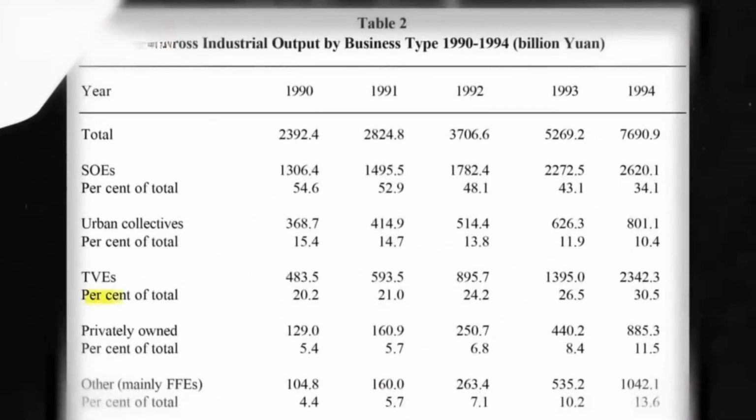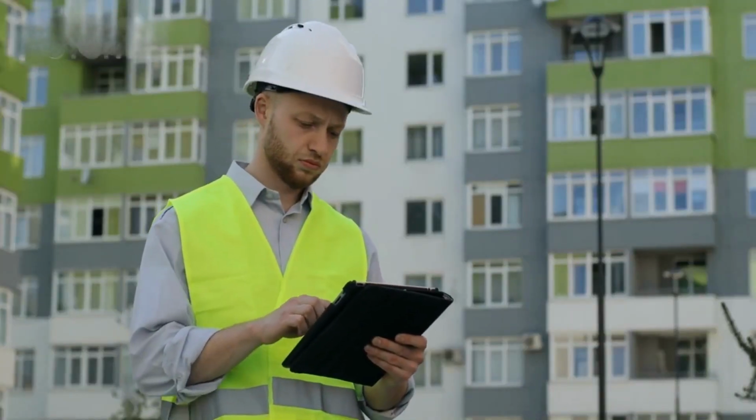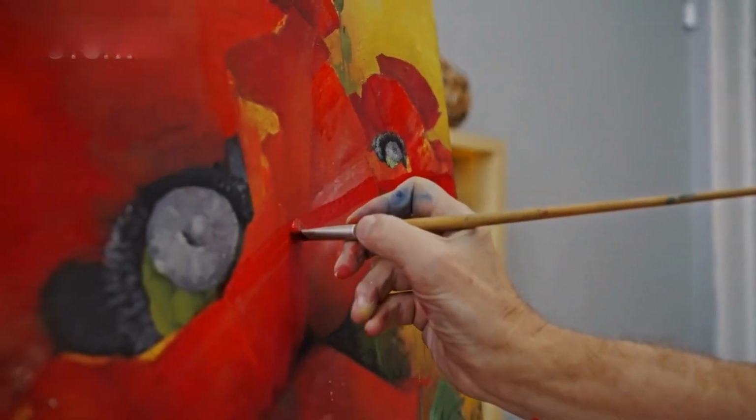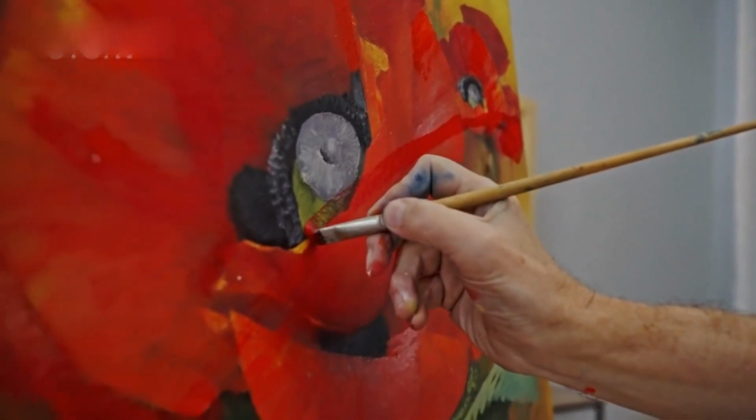About 20% of China's total industrial output was from TVEs in the 1990s. Millions of jobs were generated because of this. But this could only happen when people were already educated and skilled to do all this.